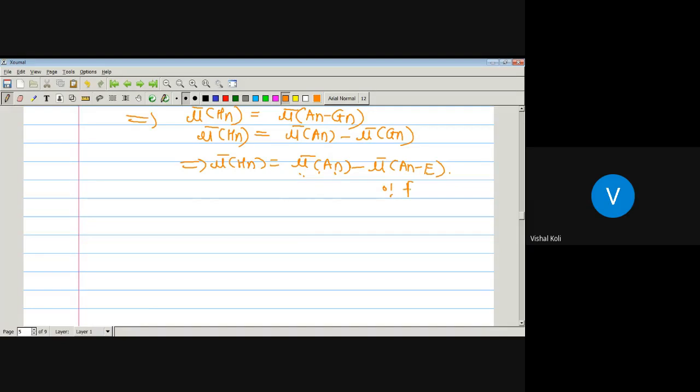This is from equation 2, and which implies mu bar of Hn is equal to the measure of An minus the outer measure of An minus E, since if A is belonging to curly A, then the outer measure is nothing but the measure for any set.